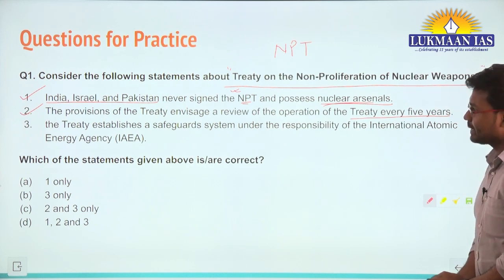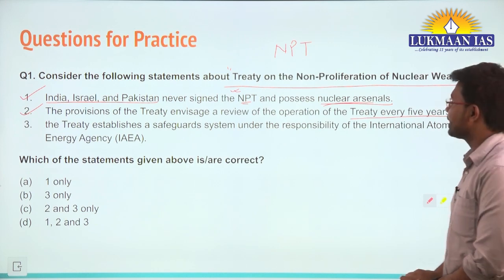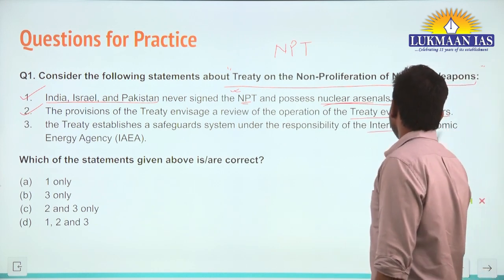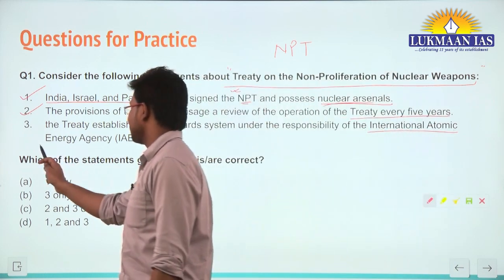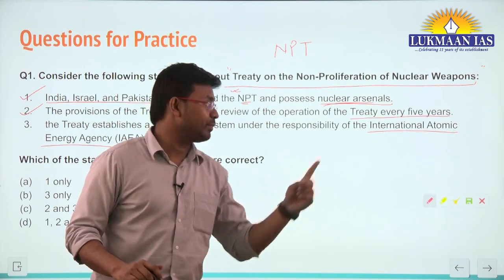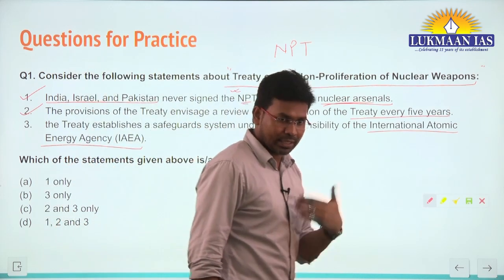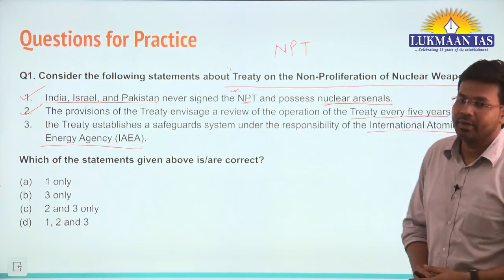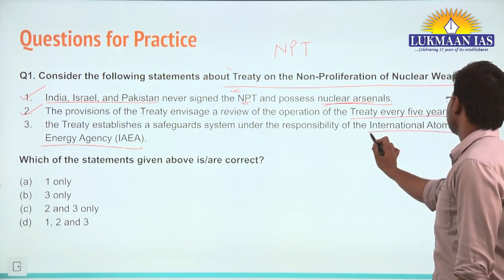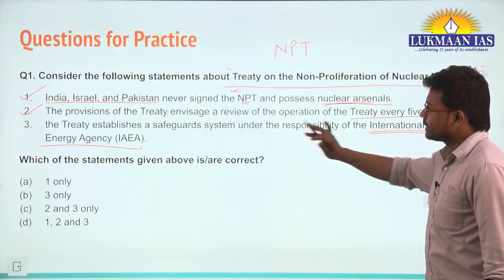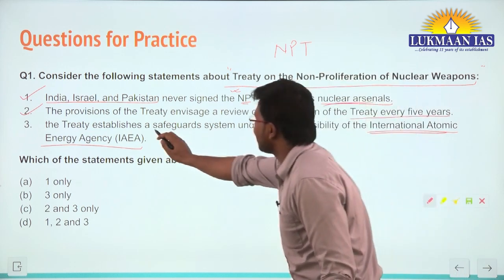The third statement says the treaty establishes a safeguard system under the responsibility of the International Atomic Energy Agency, okay. On one side we have the Nuclear Non-Proliferation Treaty that is under the United Nations organization. Now let us understand that this treaty establishes a safeguard system.